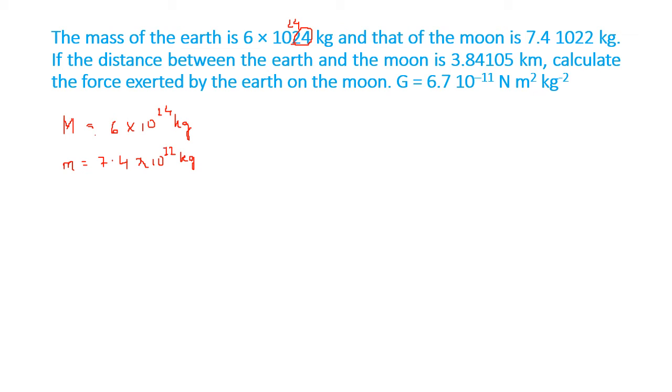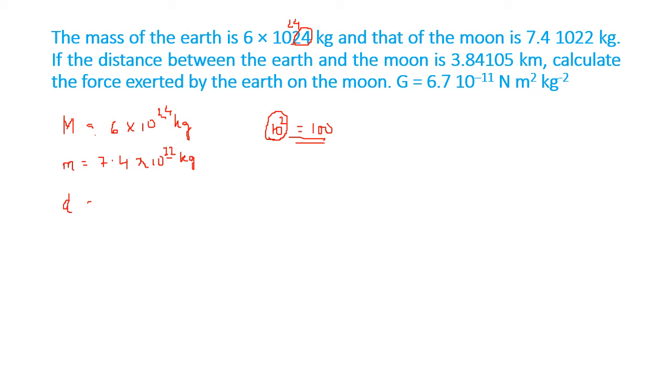Now you will think this is 24 and this is 22, a small difference, right? But it is a difference of 10 to the power 2 means 100. So you can say that more or less the mass of the earth is 100 times the mass of the moon. The difference of 10 raised to 2 is 100, means the mass of the earth is almost 100 times the mass of the moon.